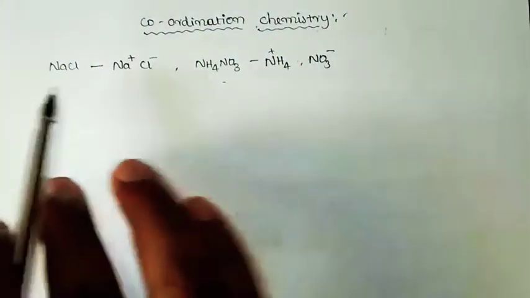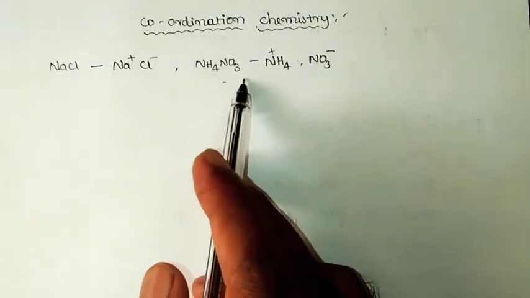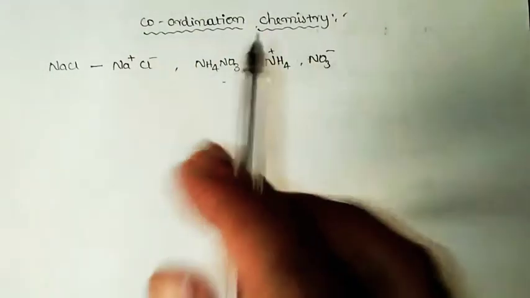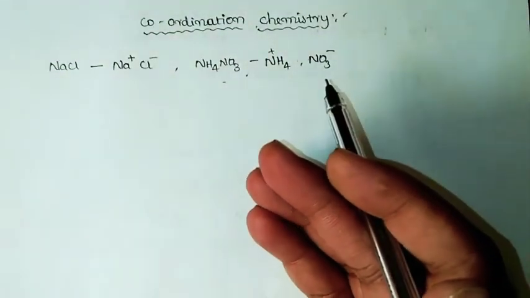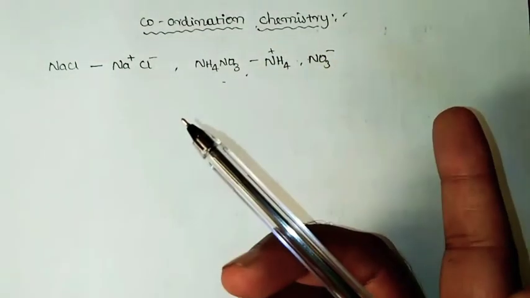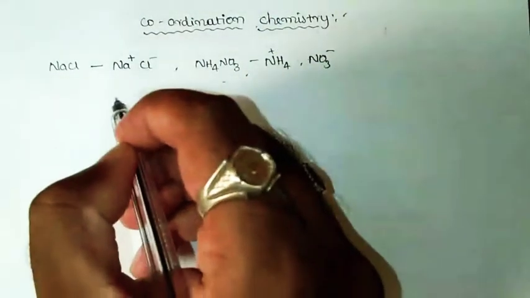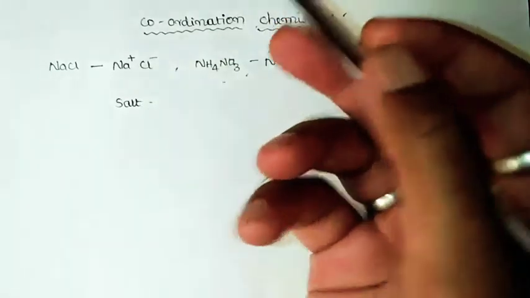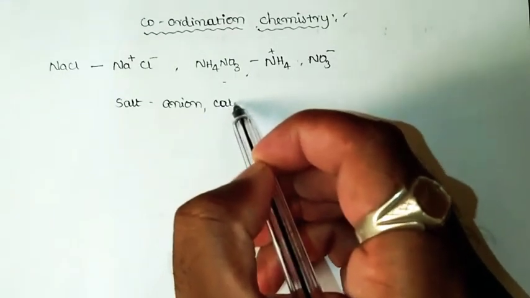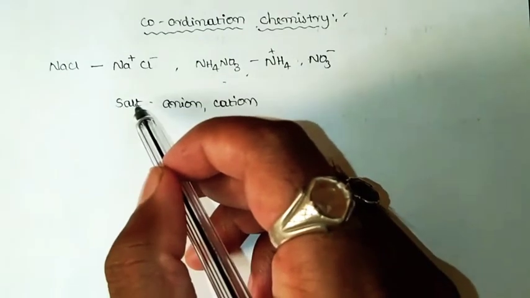So NaCl and NH4NO3 are simply called salts. Strictly speaking, simple salts. The word salt is given for a material when it is formed as a neutral product by the combination of acid and base. When acid is neutralized by a base, we get a neutral compound, and that neutral compound is simply called salt. The salt consists of one anion and one cation. Since the constituent particles are ionic species, we call the material an ionic compound.